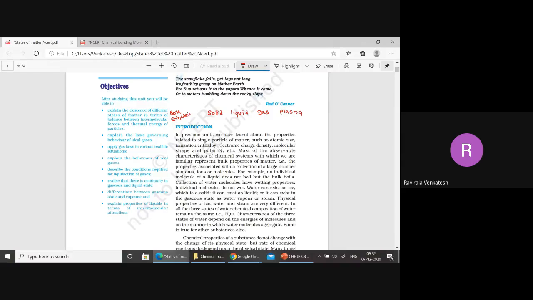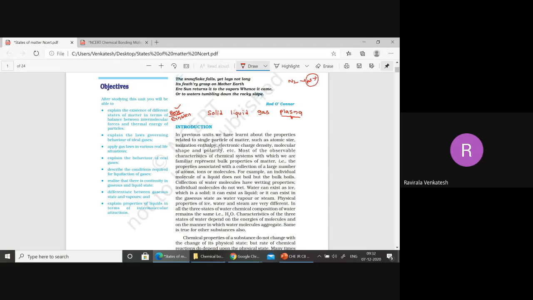Here, Bose means Satyendra Nath Bose. Okay? If you cool, solid will convert into Bose-Einstein state. If you heat, gas will convert into plasma state. Generally, this plasma state is observed in the form of gases in ionic nature. For example, nitrogen is a gas. Convert this into nitrogen ions. This is called plasma state.